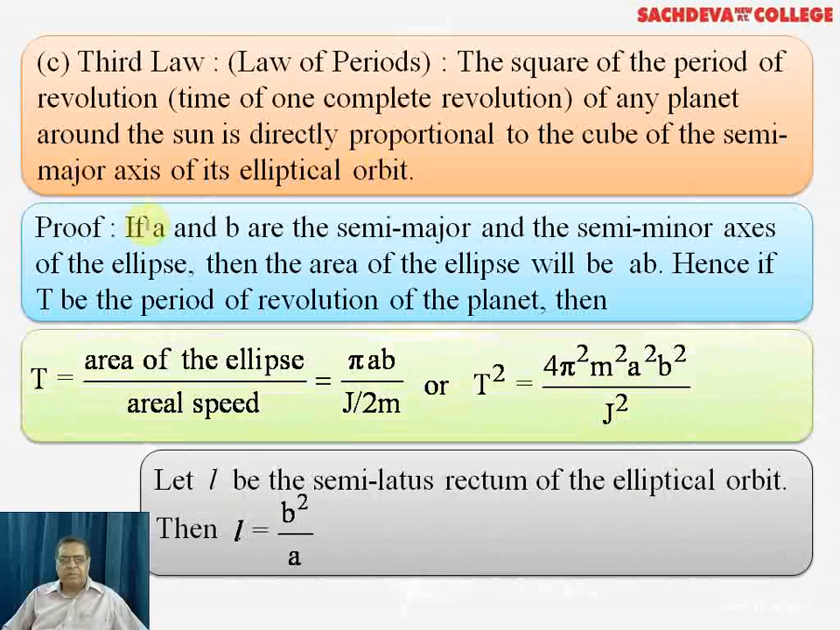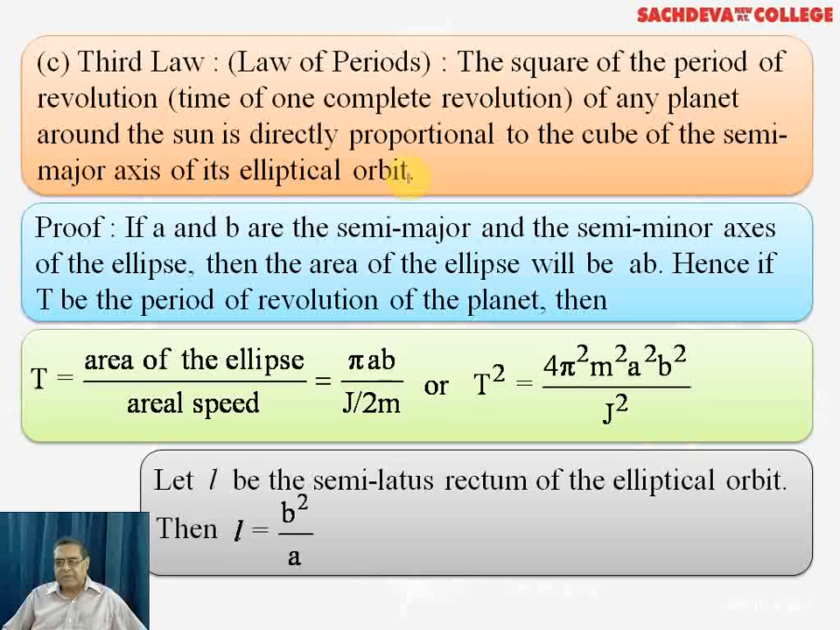So the third law is called the law of periods. We find the square of the period of revolution, that is, the time of one complete revolution. Time is taken as distance over speed, and time is 2 pi r over v. So the time of one complete revolution of any planet around the sun is directly proportional to the cube of the semi-major axis of its elliptical orbit.